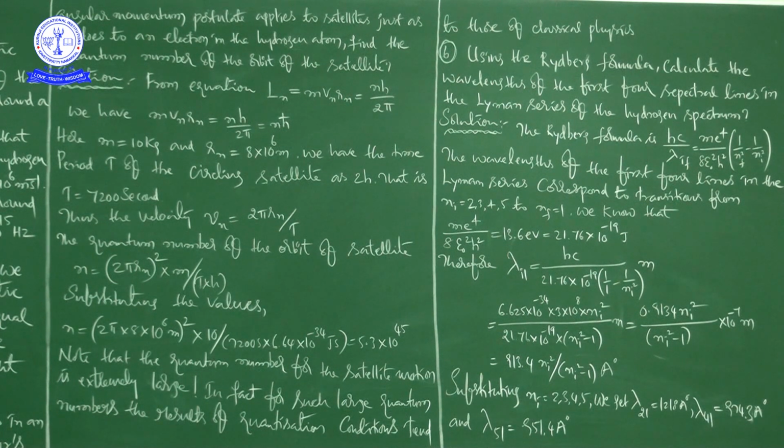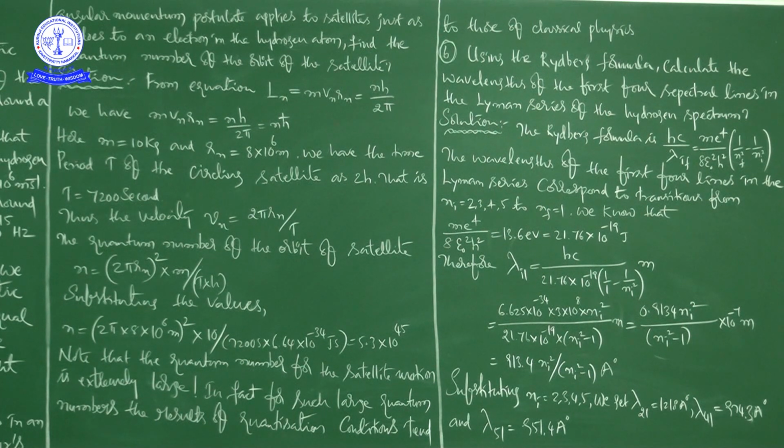Here f means final and i means initial. Actually we write 1 by n2 square minus 1 by n1 square, where 1 is the initial and 2 is the final. So in place of 2 and 1 we have written f and i.